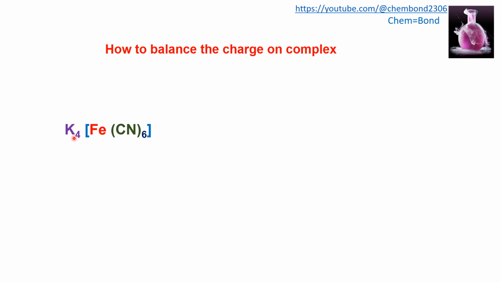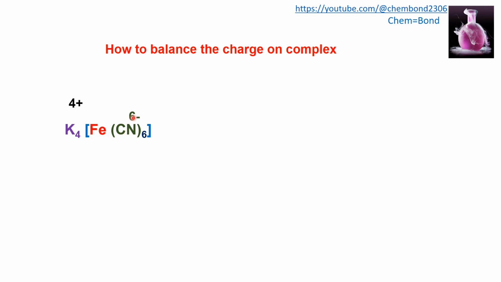So here 4 potassium are present, and we know that 1 potassium has +1 charge. So there are 4 potassium, so we will put +4 over there. In the case of the complex, here 6 cyanides are present, and one cyanide has -1 charge, so we will get -6.